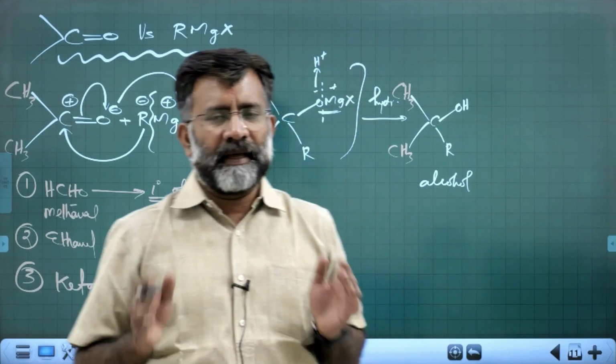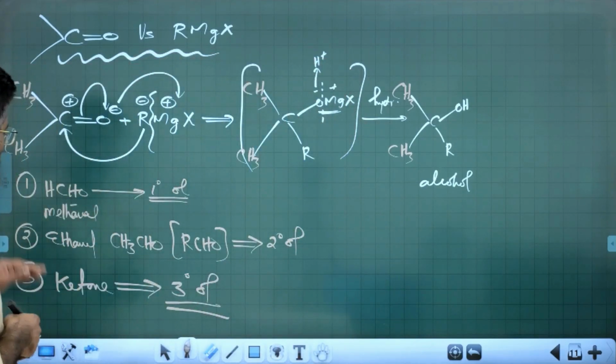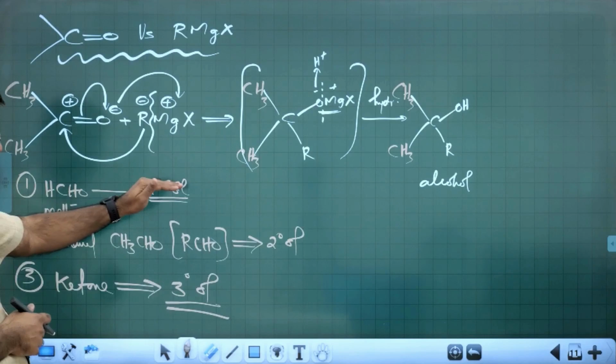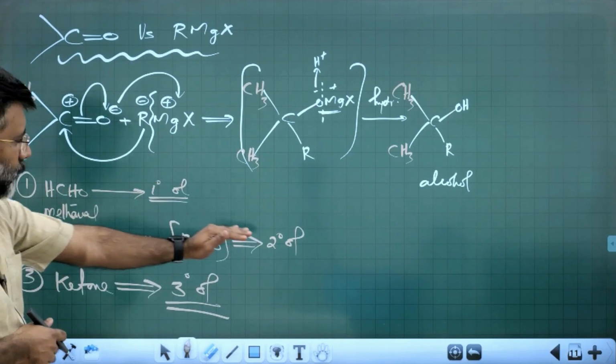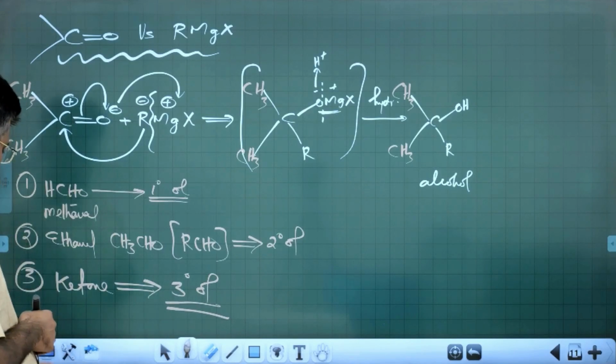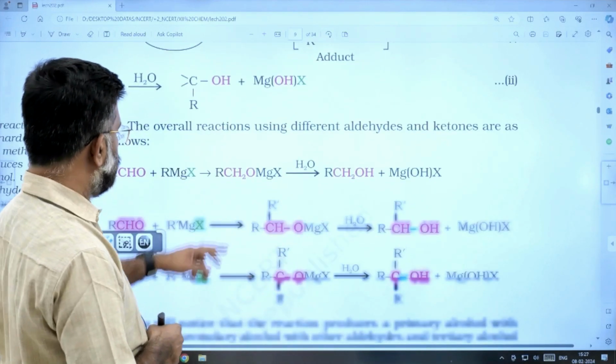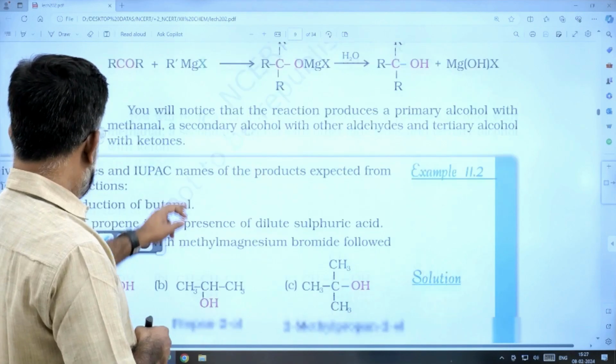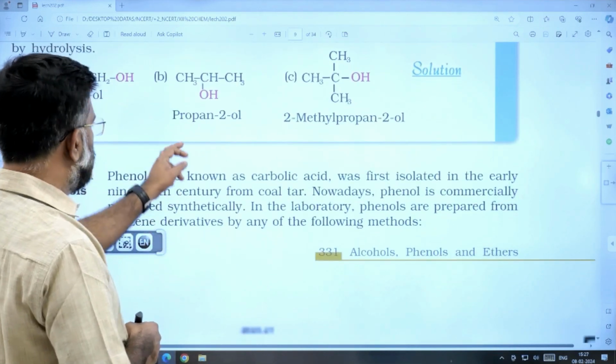Right? Anyway, that is the method of preparation of alcohol. Remember, for formaldehyde, you get a primary alcohol. Any higher aldehyde, you get a secondary alcohol, and a ketone, you get a tertiary alcohol. And that is about the preparation of alcohols.